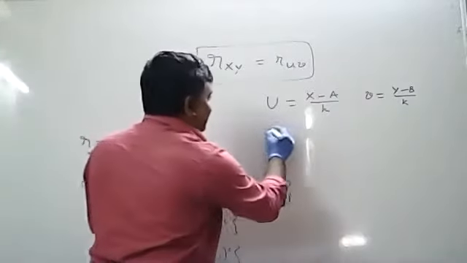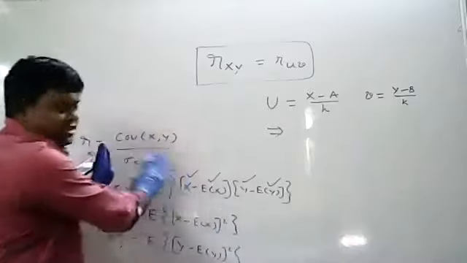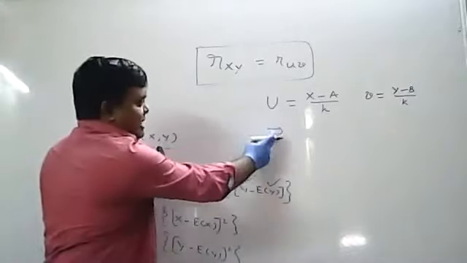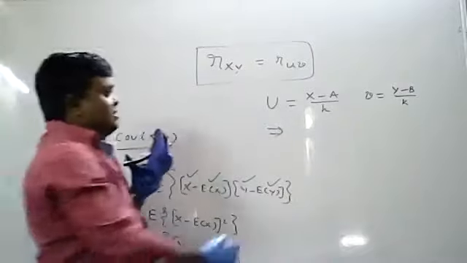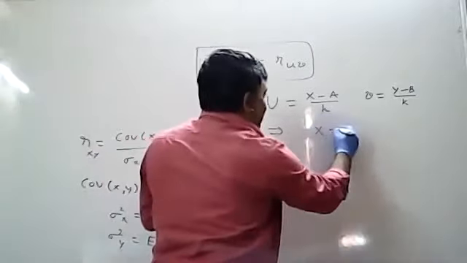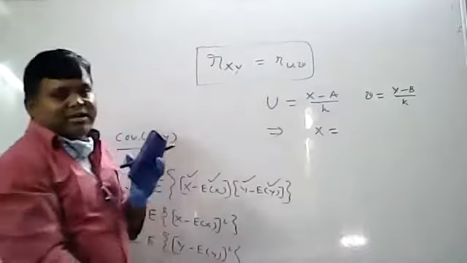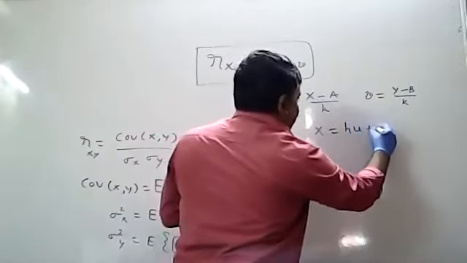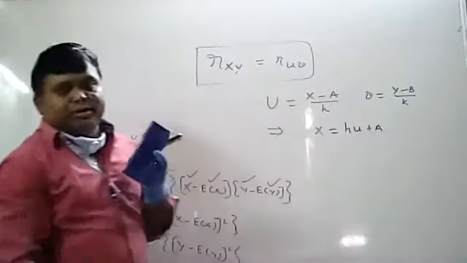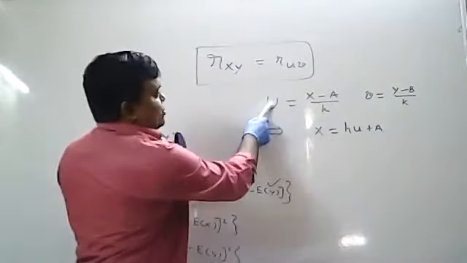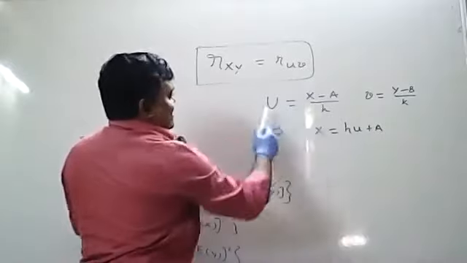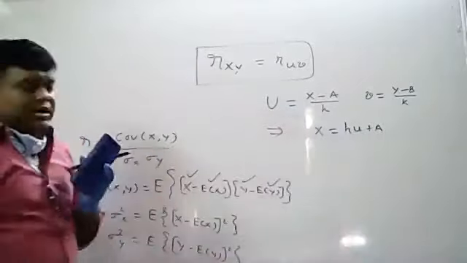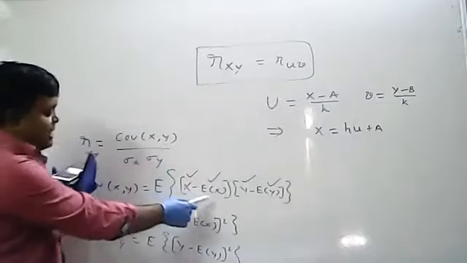So from this equation, write down. This implies, don't write this one, just for understanding purpose I have told. After this, write down: what is the x value? You will get x equal to a plus hu, otherwise hu plus a. From u equal to (x minus a) by h, cross multiplication gives h into u equal to x minus a. I want x, so send this a to this side. So that means x equal to hu plus a. Now x is completed.